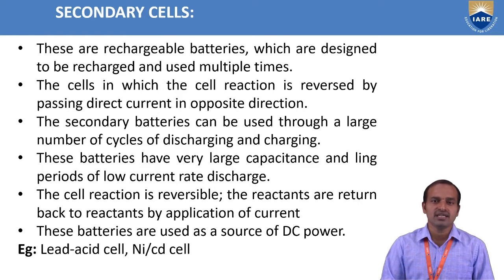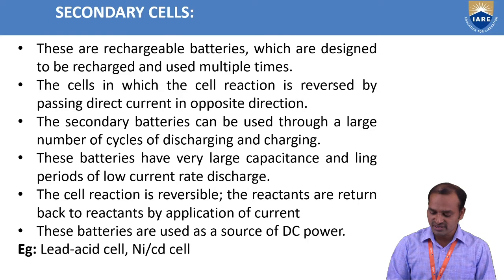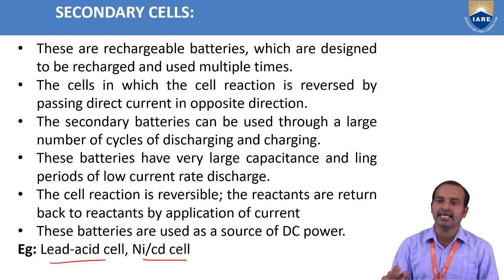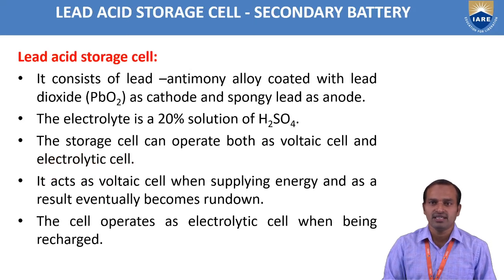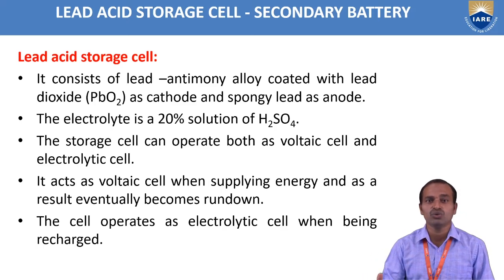These batteries are mainly used as a source of DC power. The best examples are lead acid cells and nickel cadmium cells. The best example of secondary batteries is the lead acid storage cell. This is a rechargeable battery. In this lead acid storage battery, how the charging reactions take place, how the discharging reactions take place, how the battery is discharged and how it is recharged, that is what we discuss.